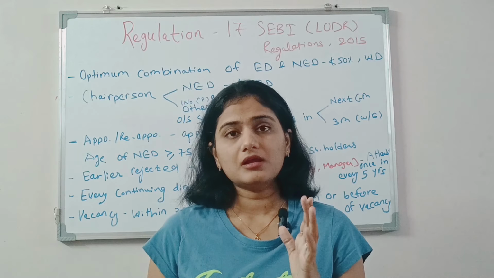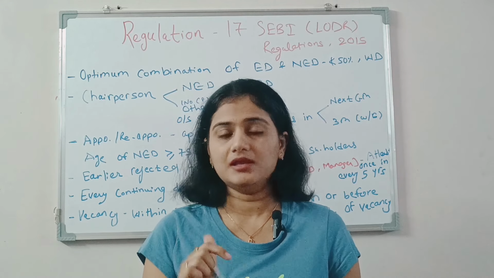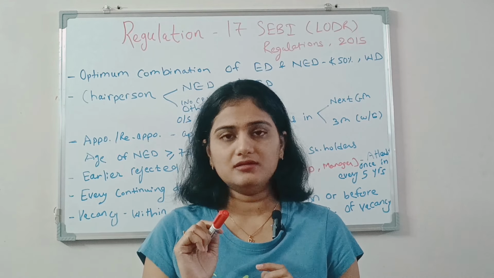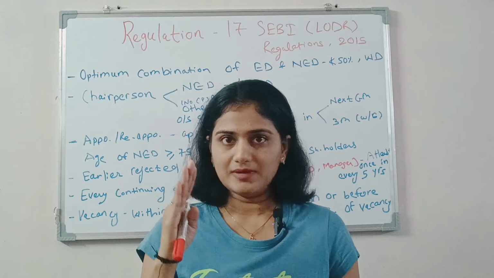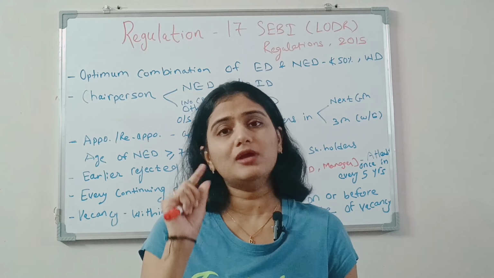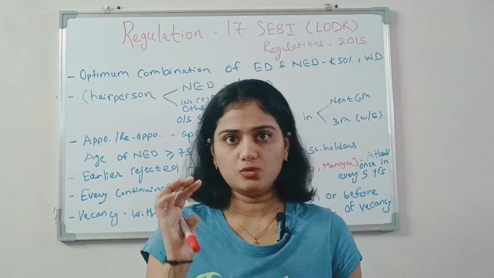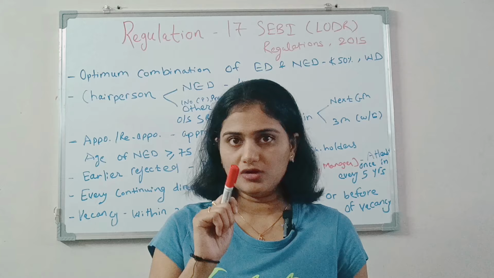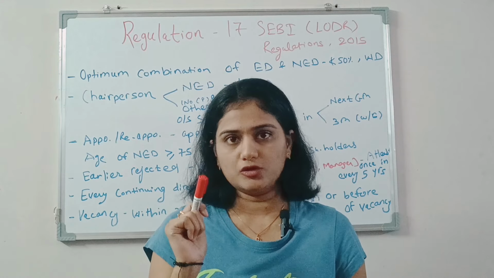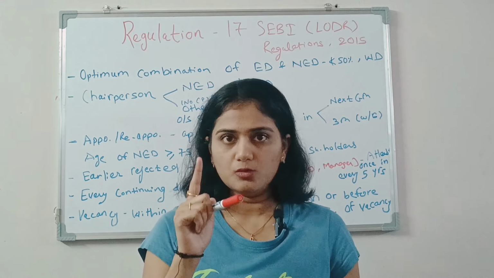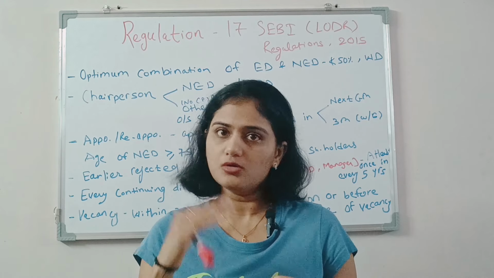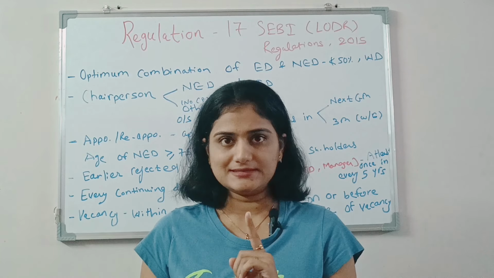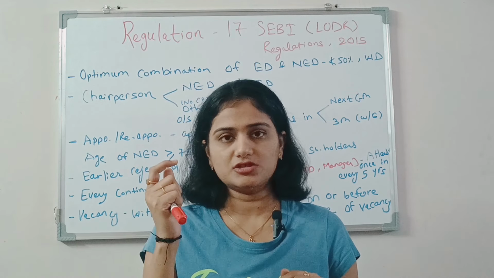Let me give you one example. For example, in ABC Limited, which is a listed company, the board of directors strength is 9. So there are a total of 9 directors. If we divide 9 by 2, at least half, it comes to 4.5. Every fraction should be rounded up to the next whole number, so it is considered as 5. So on that board, out of 9, there should be at least 5 non-executive directors and 4 can be executive directors, which should also contain one woman director. This woman director can be either executive or non-executive. Okay, so clear?